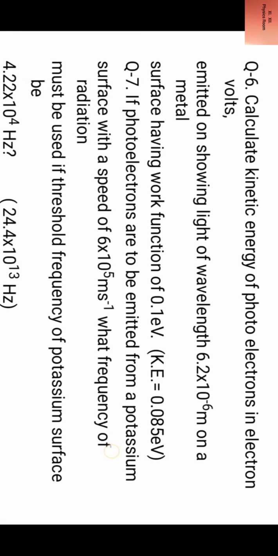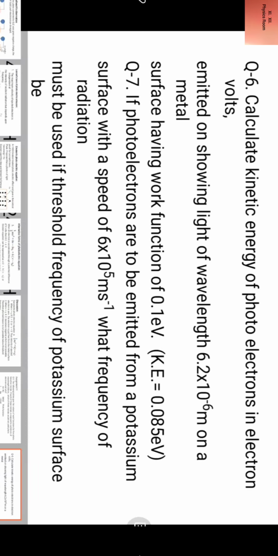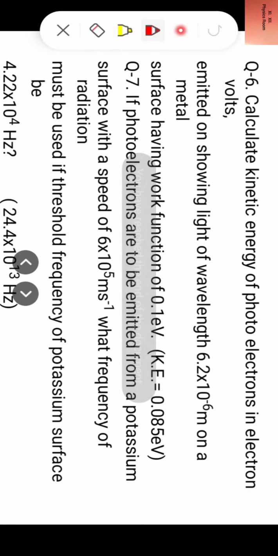Now question number 6. Calculate kinetic energy of photoelectrons in electron volts emitted on shining light of wavelength 6.2 × 10^−6 meter on a metal surface having work function of 0.1 electron volt, and kinetic energy would come out to be 0.085 electron volts. Similarly, we look at question number 7.